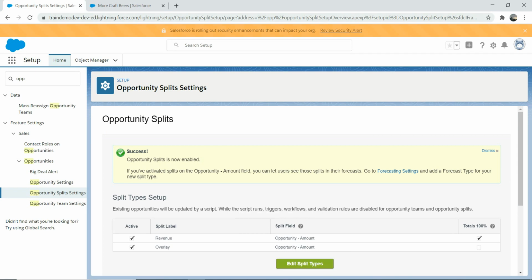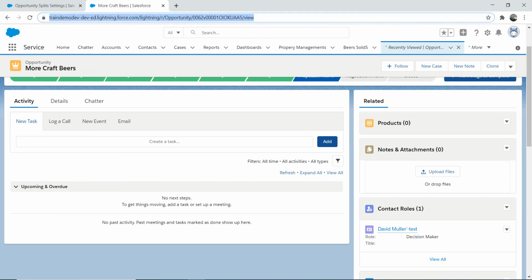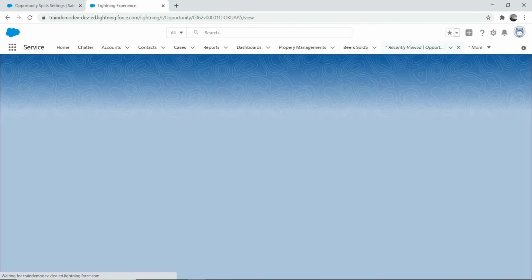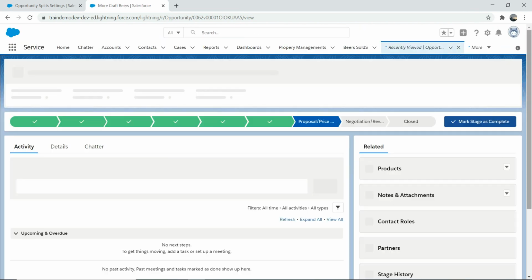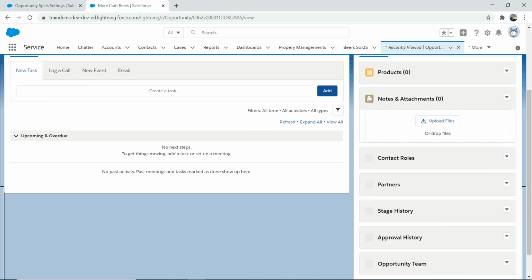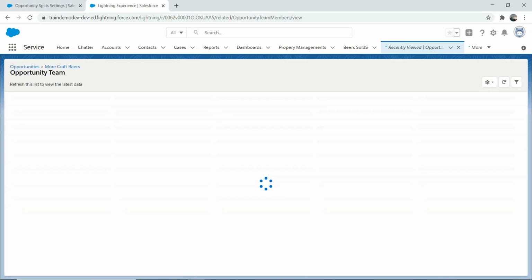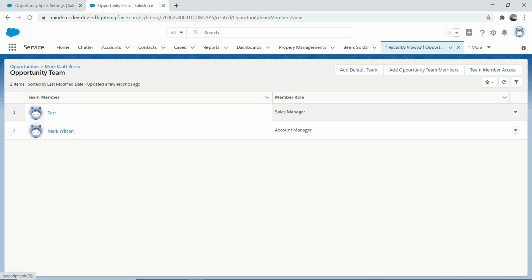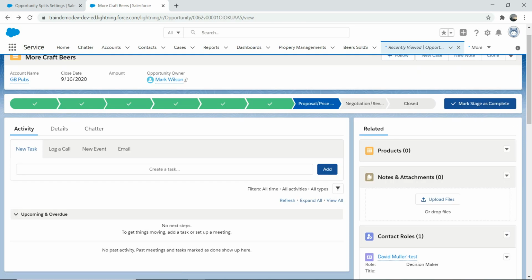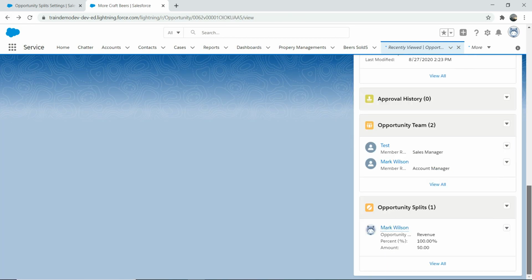Okay, now nice and easy. Now let's go back to opportunity again here and refresh it, because it's Lightning, so you need to refresh it to see the changes reflected. Here you go, you've got an opportunity split here. Okay, go back here. Opportunity split. So now you go here.